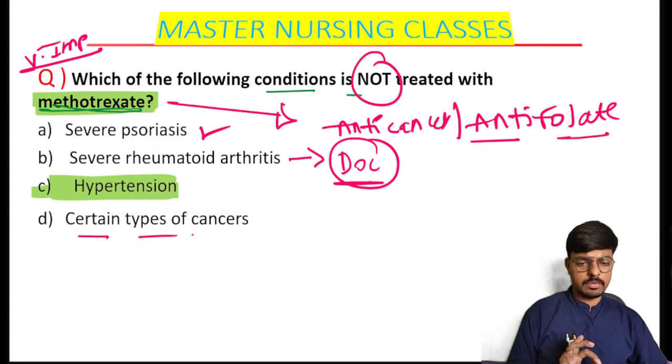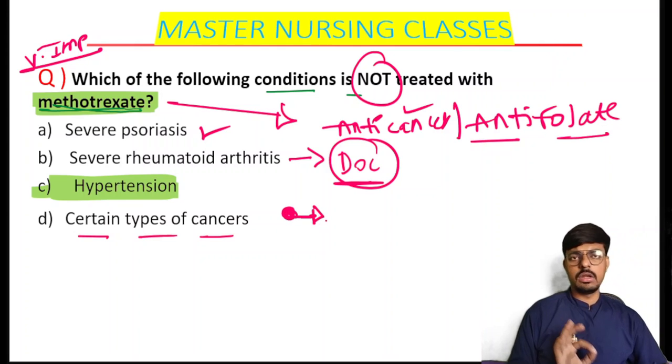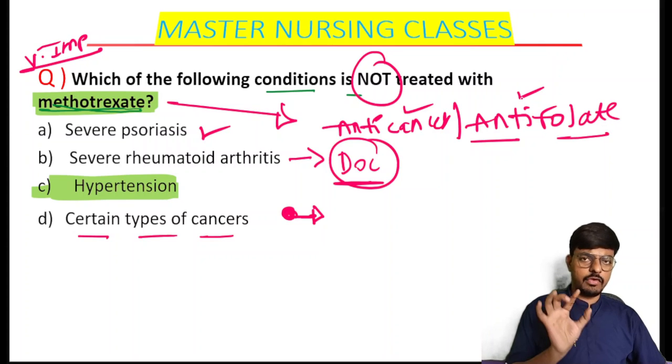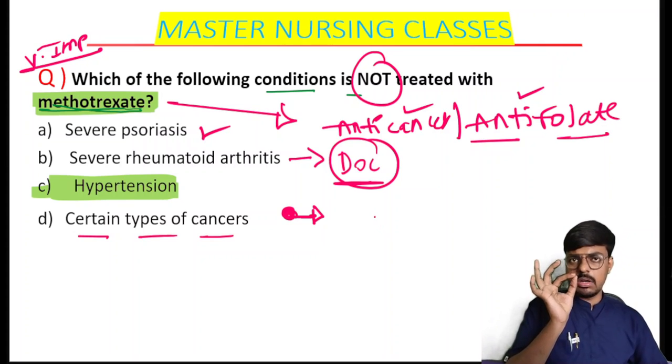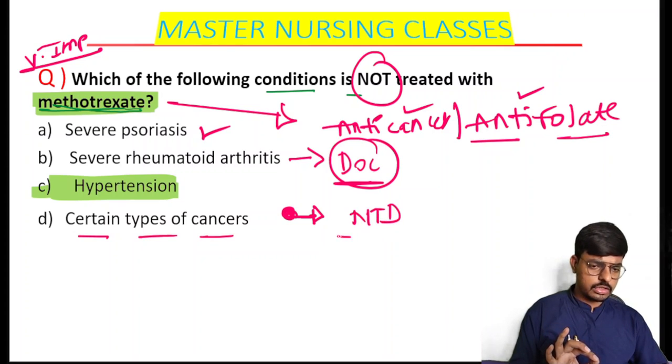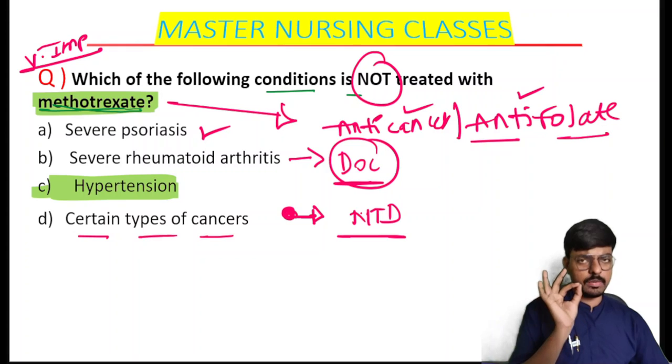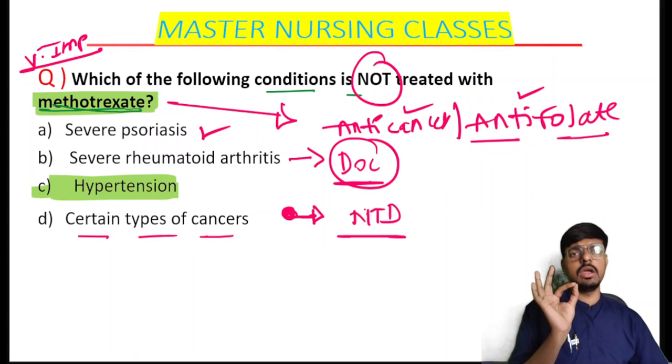It is also used in the treatment of certain types of cancer. Hypertension we can't treat with methotrexate. Take some bullet points on methotrexate and note them in your last minute revision notebook. Methotrexate is an antifolate drug. If we give methotrexate in pregnancy, it will lead to neural tube defect, because I already told you the vitamin responsible for preventing neural tube defect is folic acid.